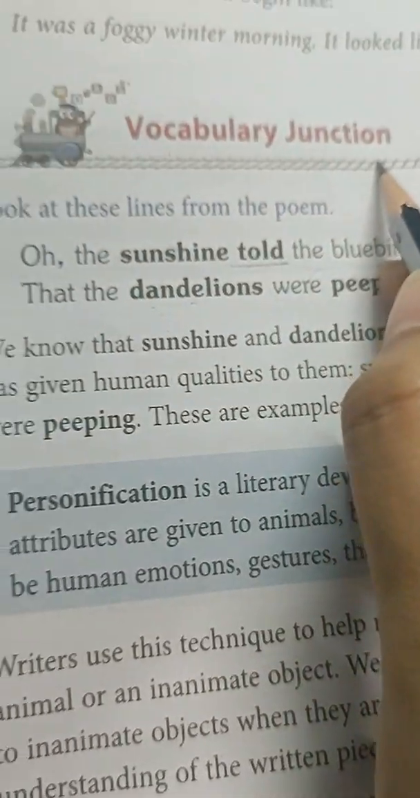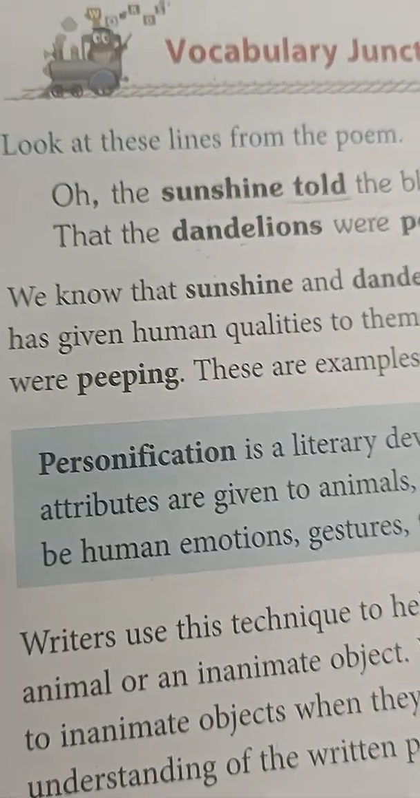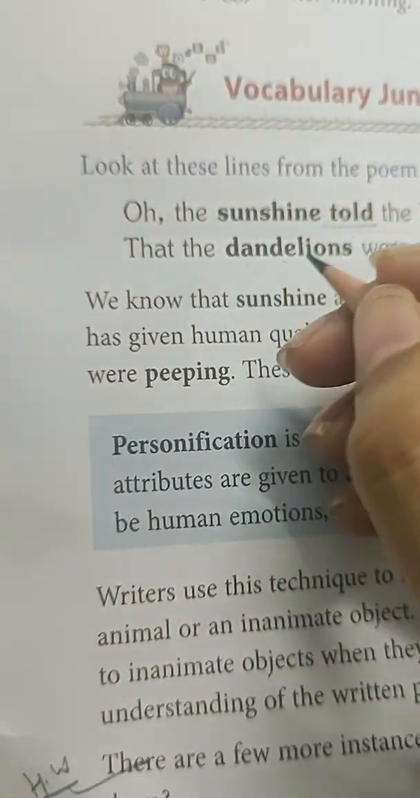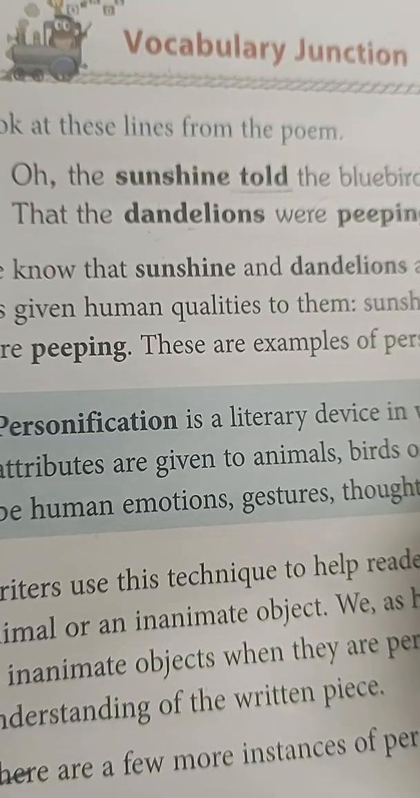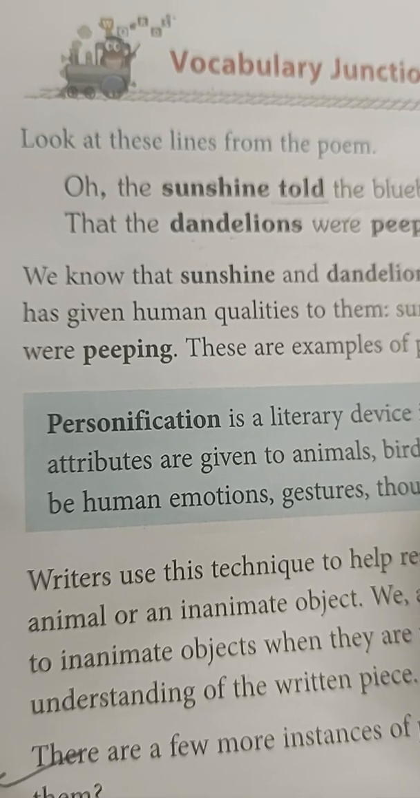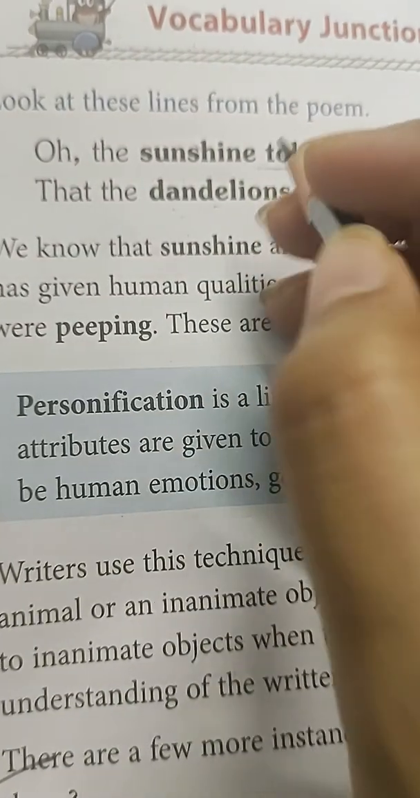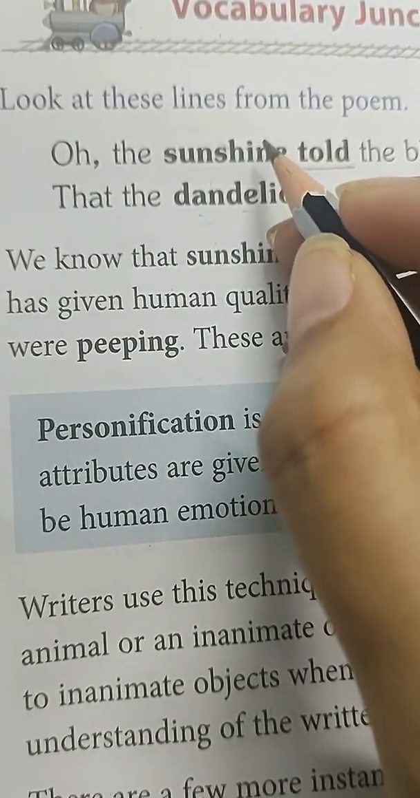Today we are going to do vocabulary junction of the poem The Coming of Spring. There are many devices used in the poem, for example similes and metaphors that we have done in earlier chapters. There are rhyming schemes and other things also used in poems so that we can relate to it better. There is one more device that we will be talking about today.